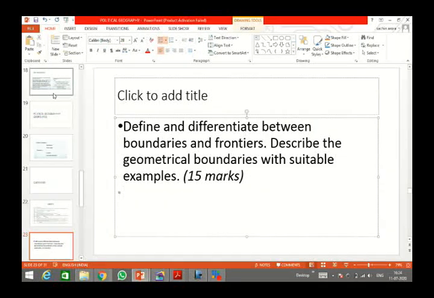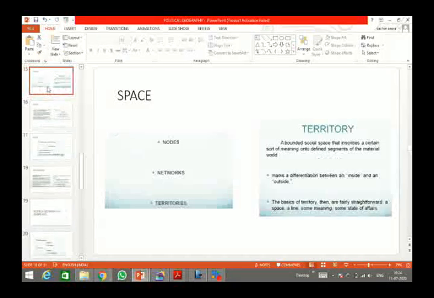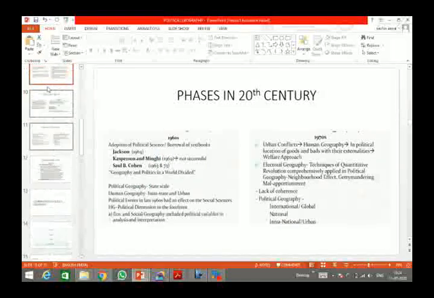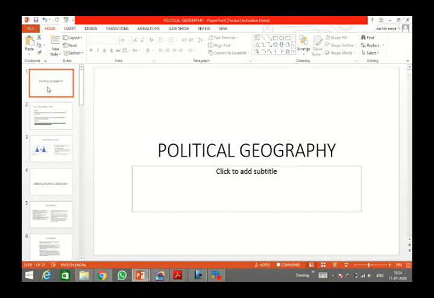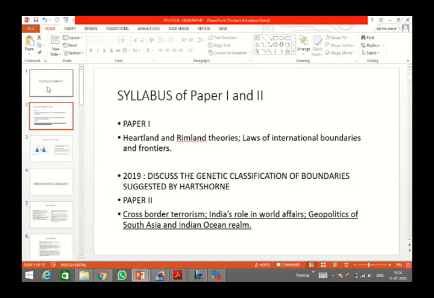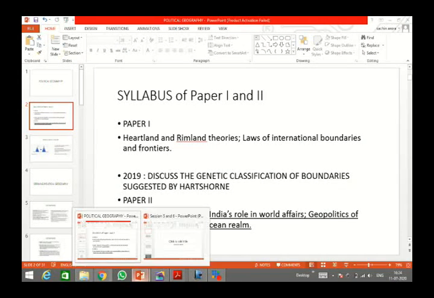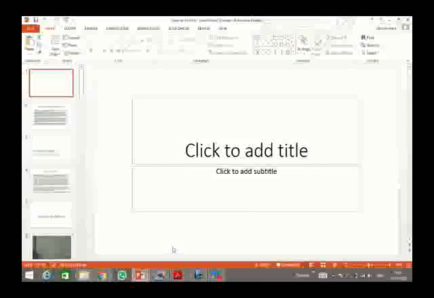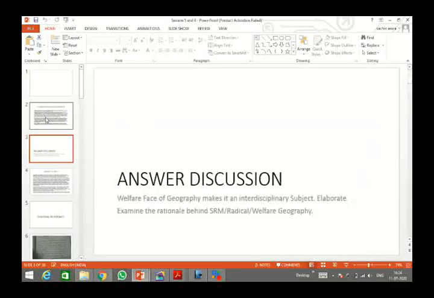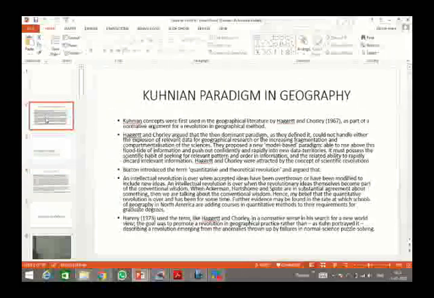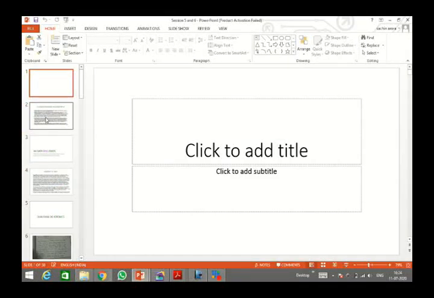Was it on this slide? No, it was not on this slide either.